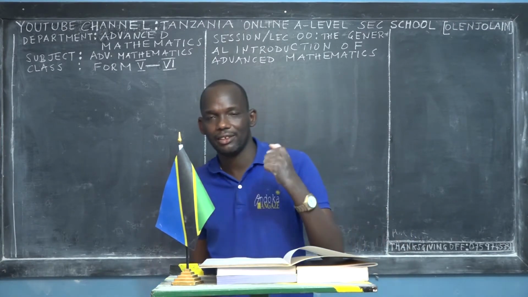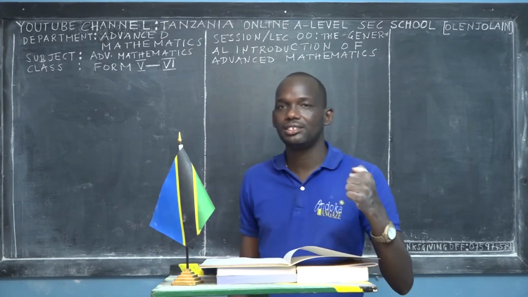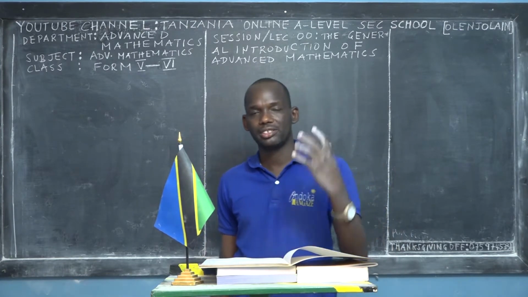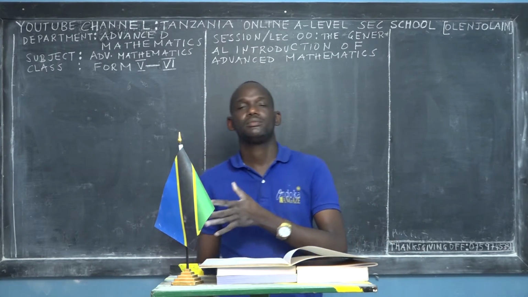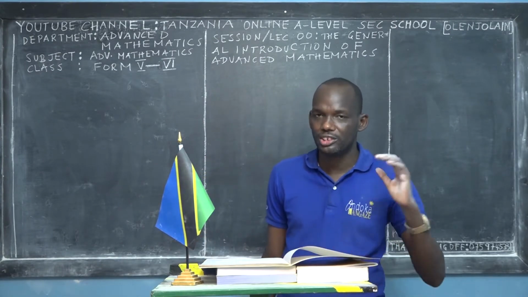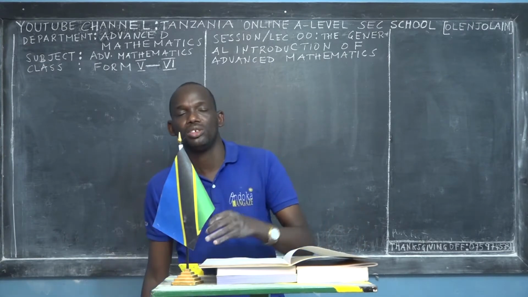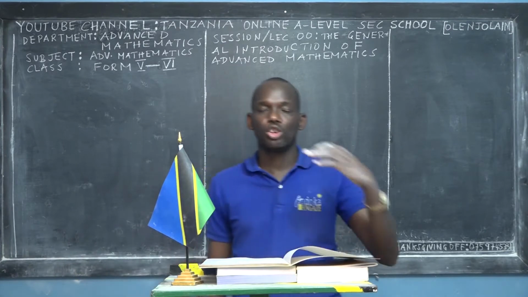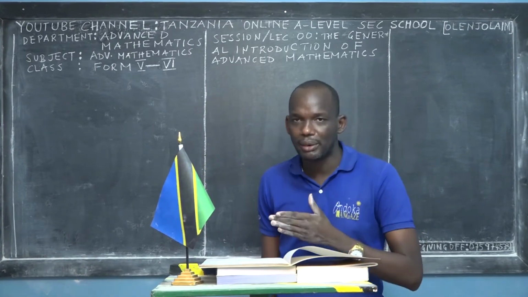And the fifth subject is Advanced Mathematics for Form 5 and Advanced Mathematics for Form 6. The seventh subject is Basic Applied Mathematics for Form 5 and Basic Applied Mathematics for Form 6. So those are the 8 subjects that I'm going to teach you step by step, from topic to topic, from concept to concept, from sentence to sentence, from principle to principle. I'll be taking you slowly until you master this material.